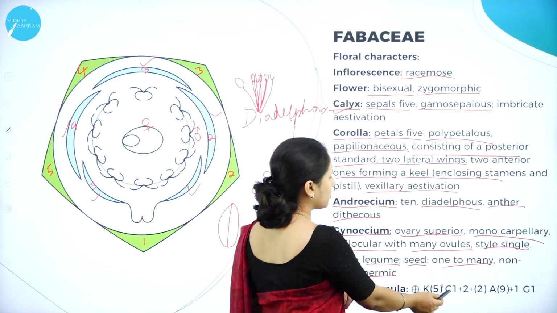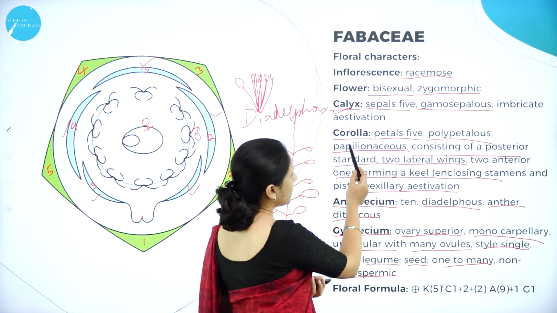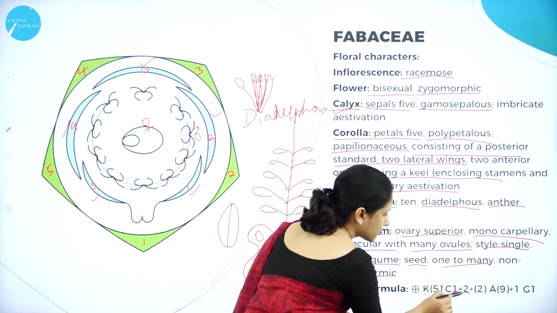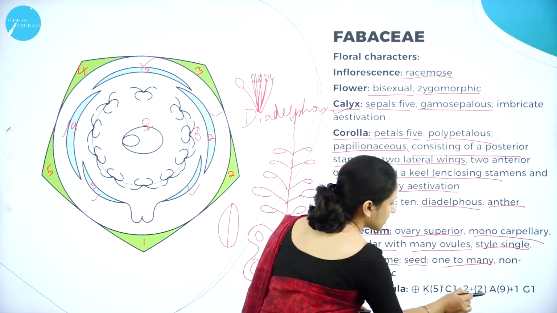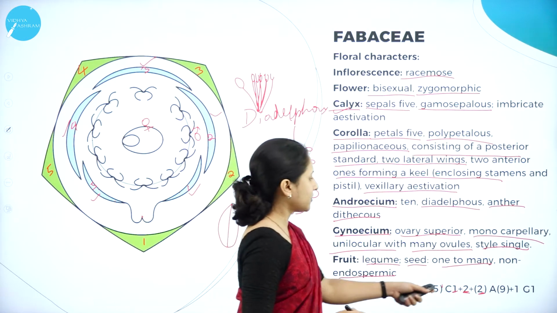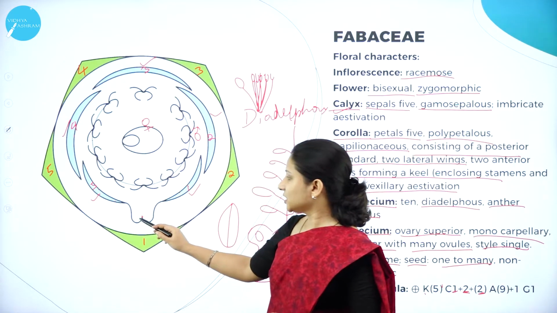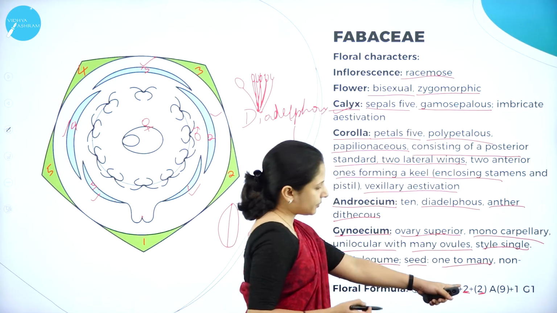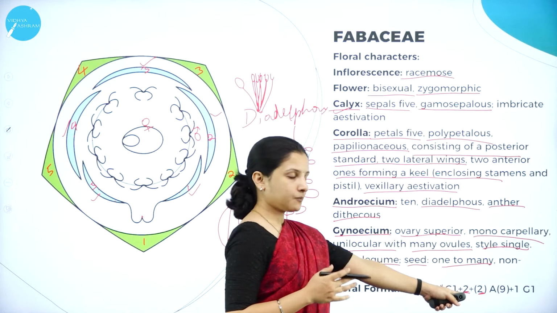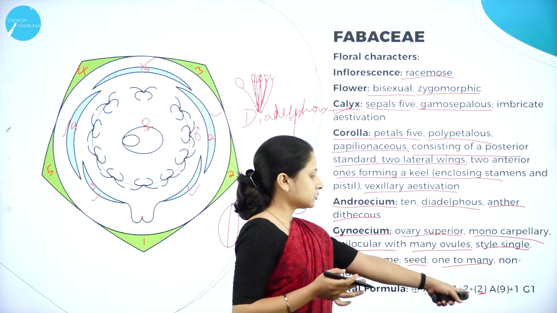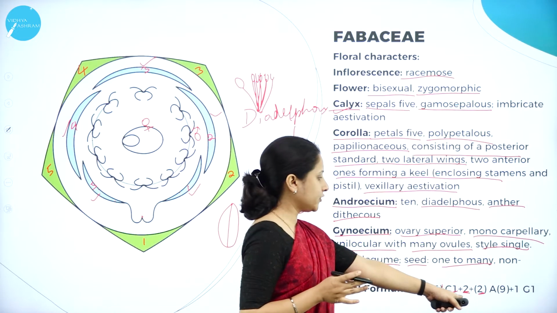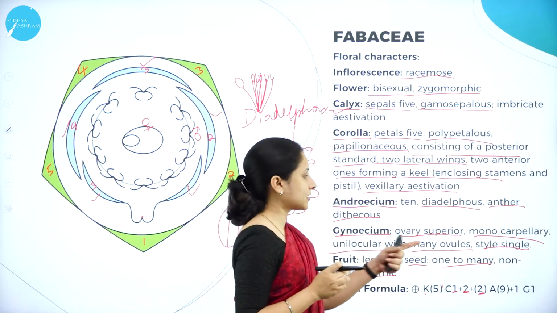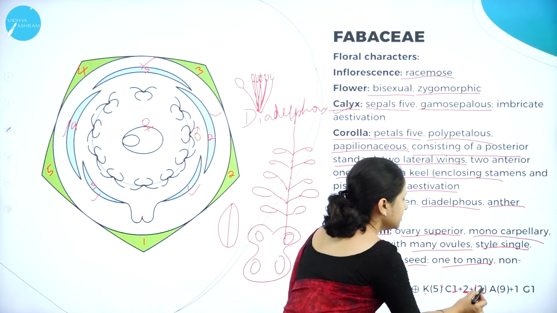Next, moving on to the corolla. Corolla, how many are there? One standard petal is there, two lateral wings are there, and two keel petals are there, right? And the keel petals are fused. Can you see here? Keel petals are fused. That is why they have put a bracket. The standard petal is free. It is not fused. The two lateral petals are free. Whereas the keel petals, the smaller ones, are fused at the base. That is why the bracket is put here.